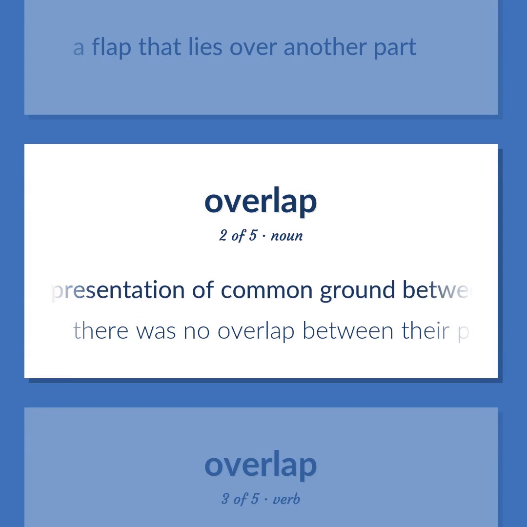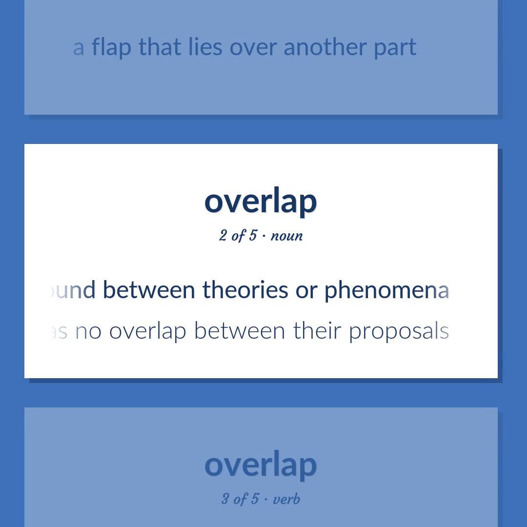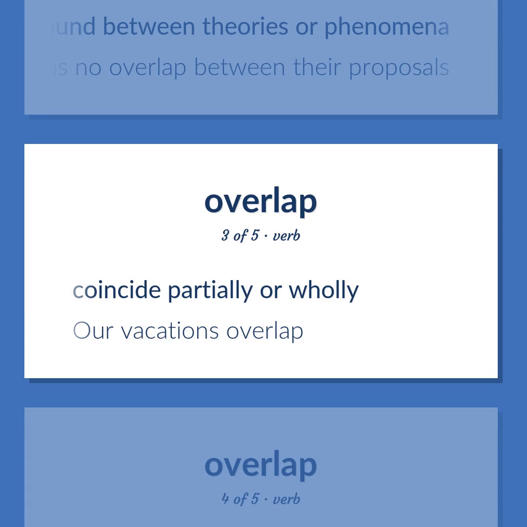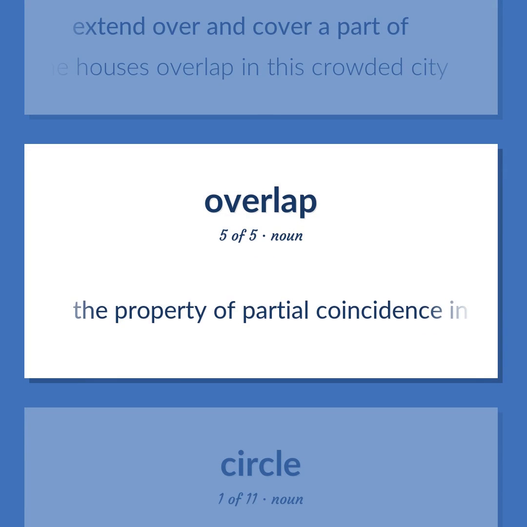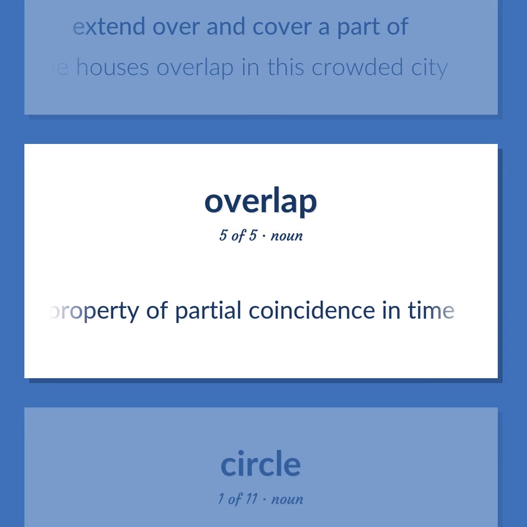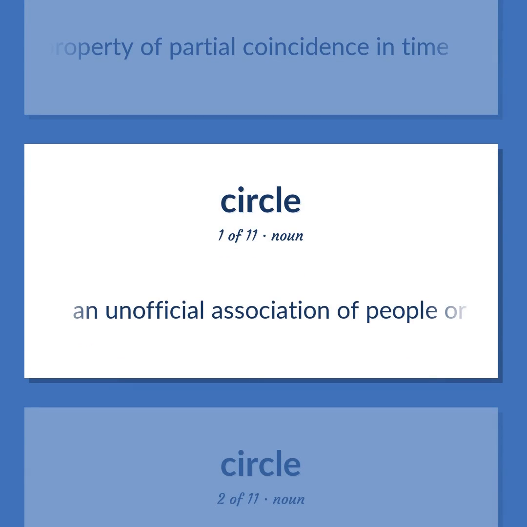A representation of common ground between theories or phenomena. There was no overlap between their proposals. Coincide partially or wholly. Our vacations overlap. Extend over and cover a part of. The roofs of the houses overlap in this crowded city. The property of partial coincidence in time. An unofficial association of people or groups.